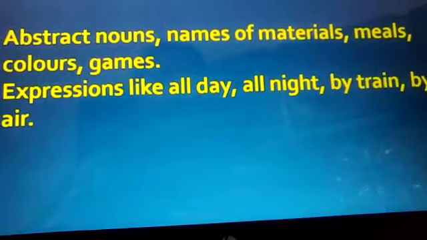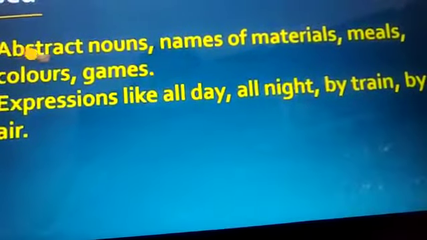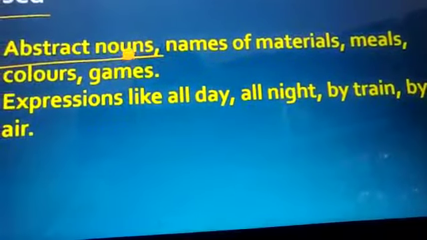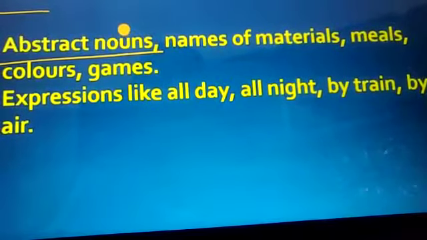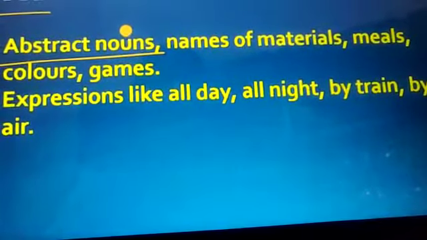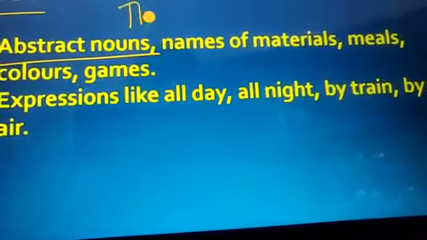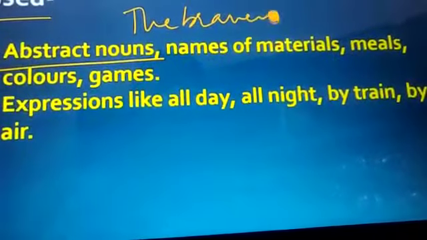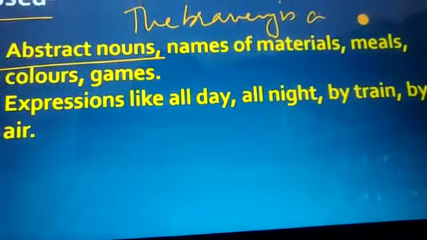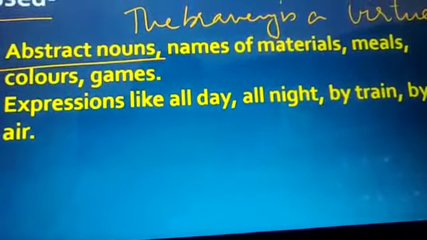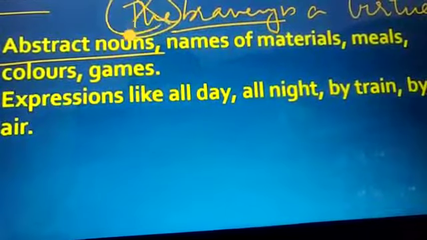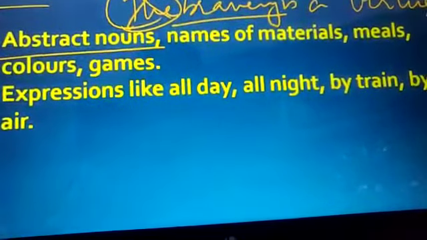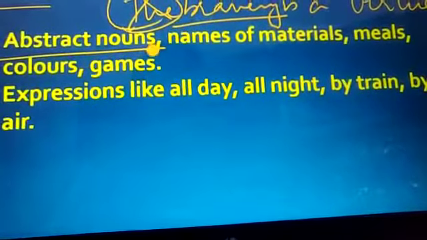Then with abstract nouns, names of materials, meals, colors and games. The bravery, the honesty, the childhood, the happiness, the wood, the gold.